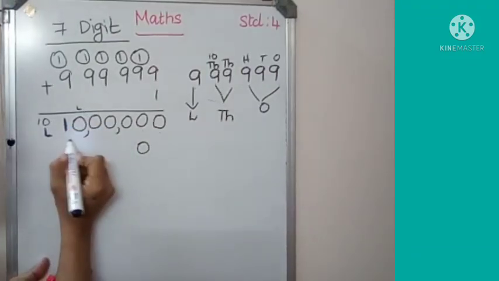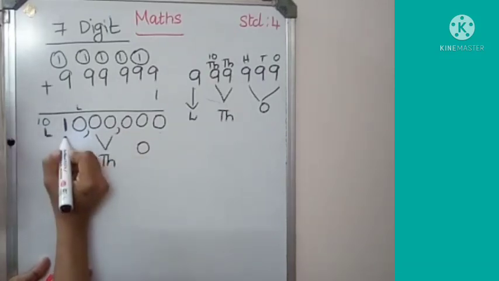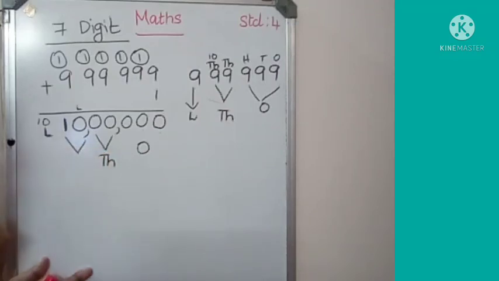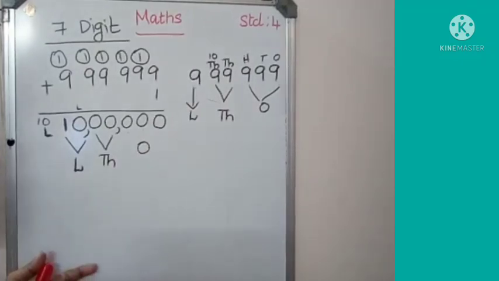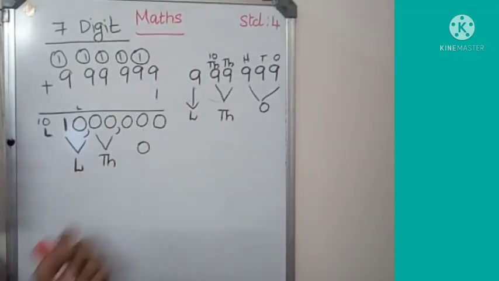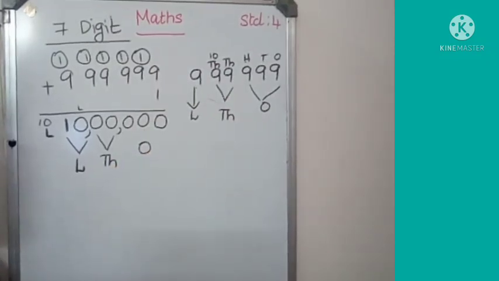So this comes under the period 1000, and these 2 places, lakh and 10 lakh, come under the period lakh. So how many periods are there already? Ones, 1000 and lakh.